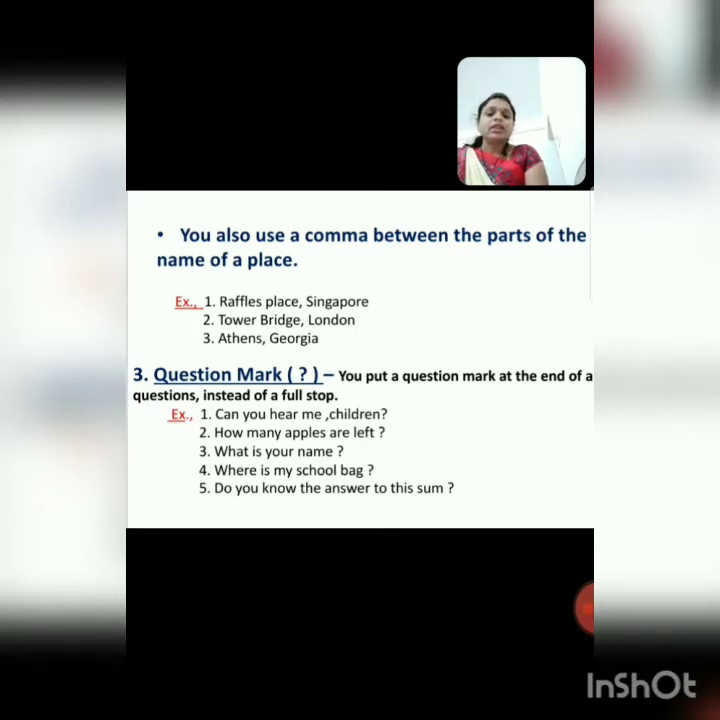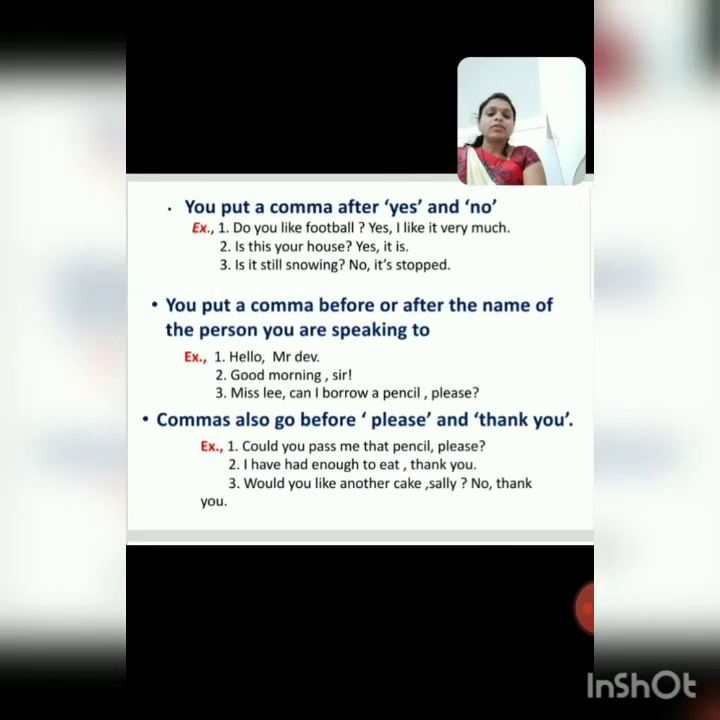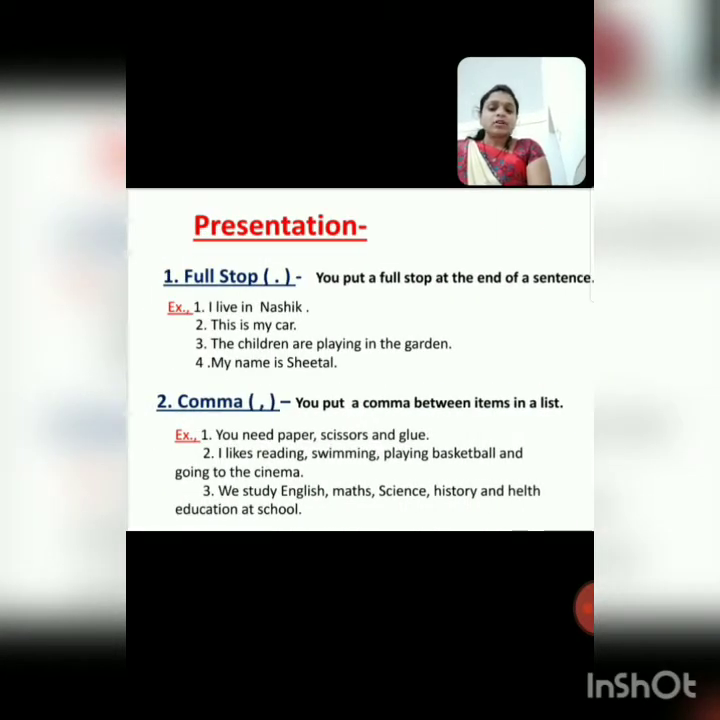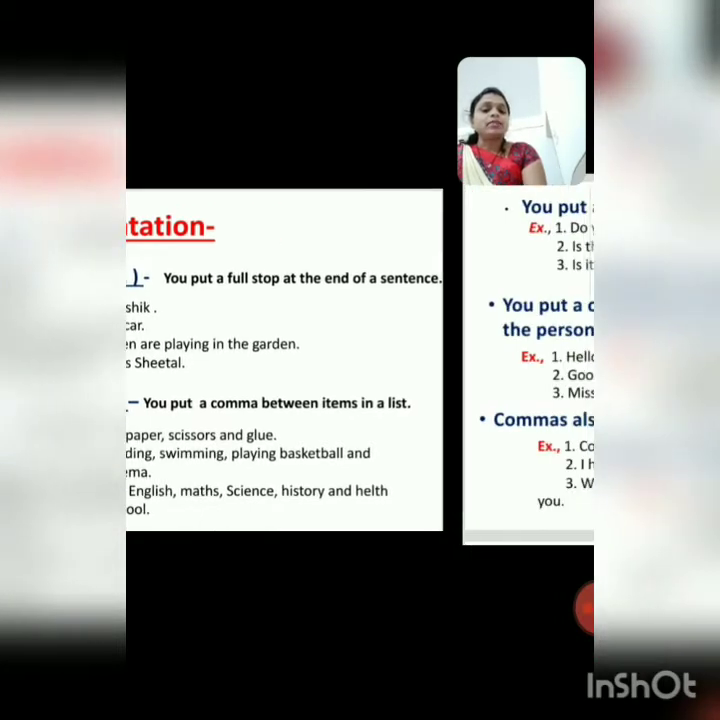Okay. See the last rule. What is the first rule? We put a comma between items in a list. Where there are many items, between them what do we put? We put commas. For example, we study English, maths, science, history, health, education. These are names of subjects. After each subject, like English comma, maths comma, science, history comma, like this. Okay, we put a comma between items in a list.